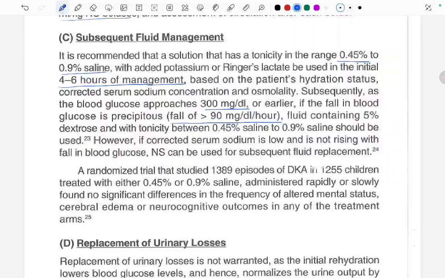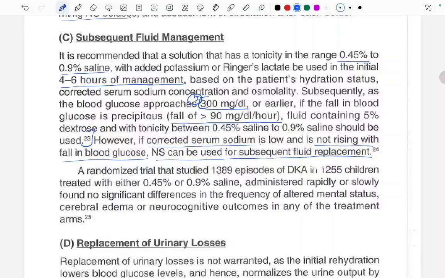This one is the first one. However, if the corrected serum sodium is low and not rising with the fall in the blood glucose, we need to check for the corrected serum sodium also. If it is not rising with the fall in the blood glucose, NS can be used for the subsequent fluid replacement. Fine. So we need to check for the corrected sodium.